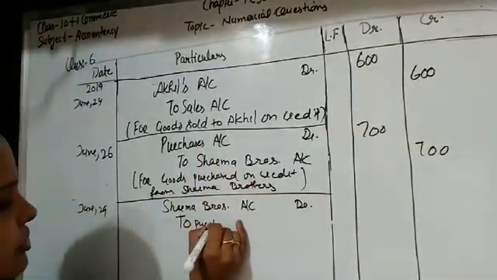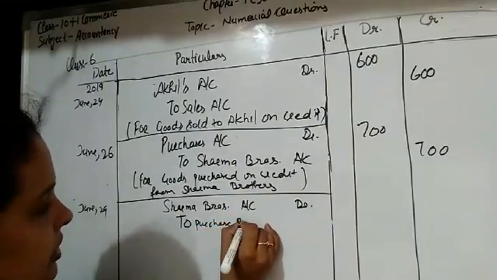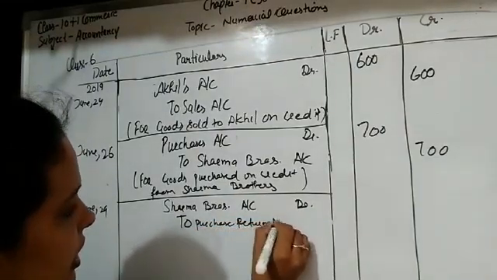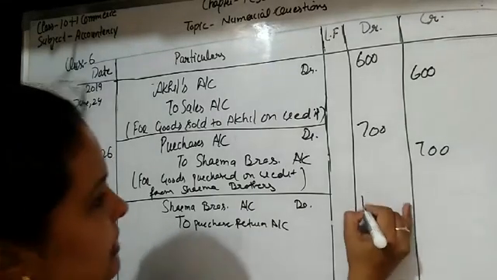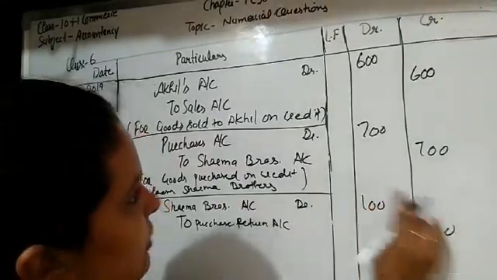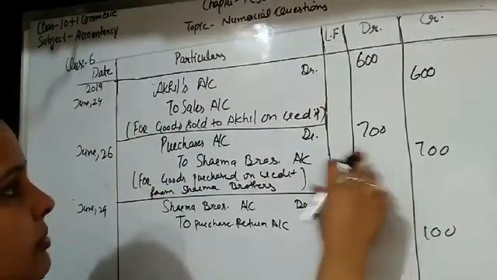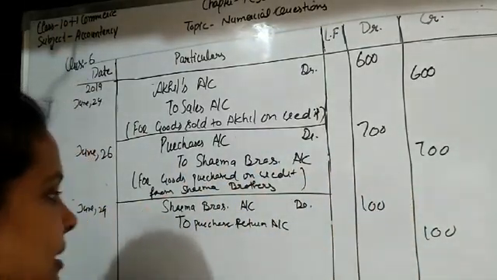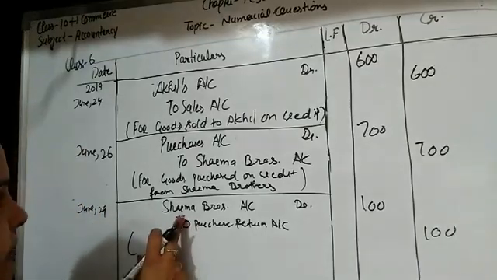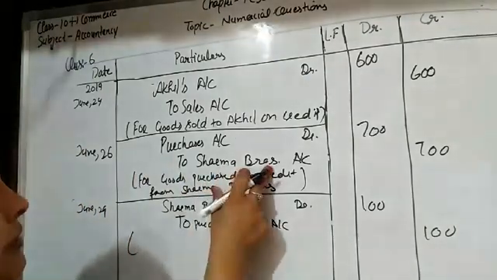So we write here purchase return account, and the amount of goods that is returned is 100. So from the amount of 700 goods, 100 rupees of goods may be defective. That is why these goods are returned to Sharma Brothers.